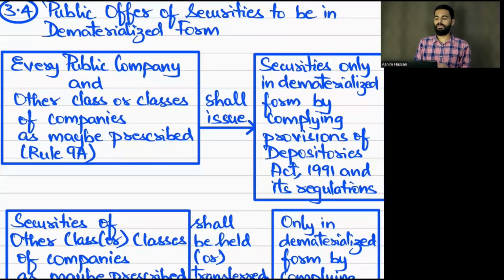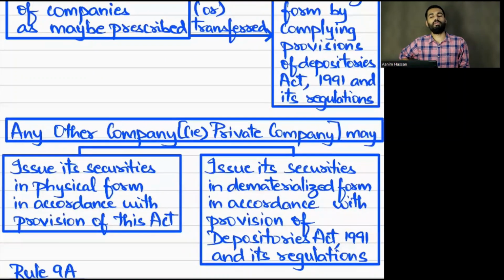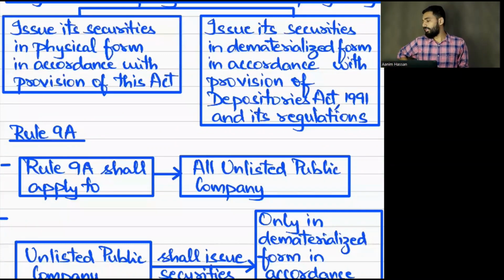So what are we going to see? First we'll see section 29. We'll revise section 29. Every public company and every unlisted public company will issue securities in demat form. If securities of an unlisted public company are to be transferred or held, it should be in demat form. And a private company, if it wants to issue securities, can issue either in physical form or in demat form. If private companies have their shares in physical form, they can convert them.